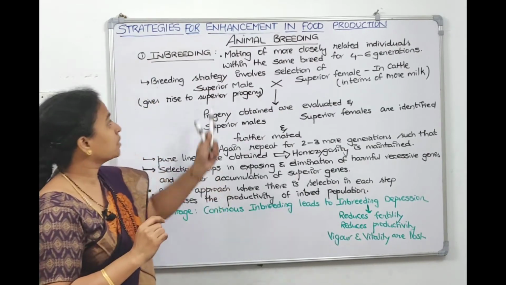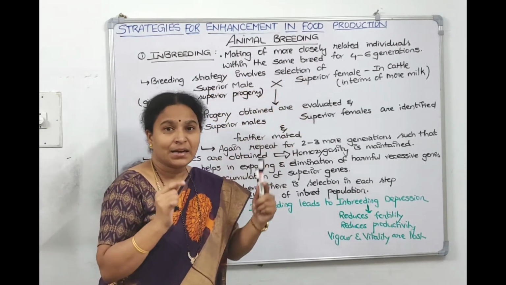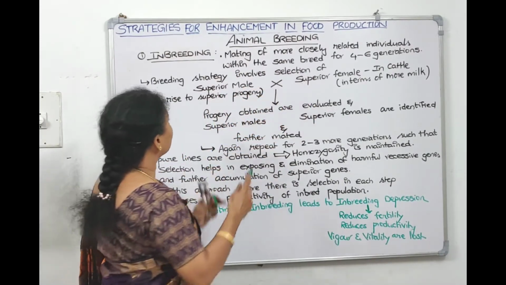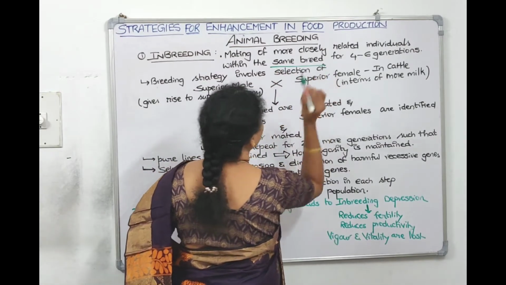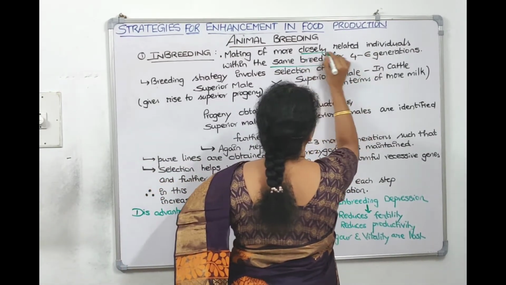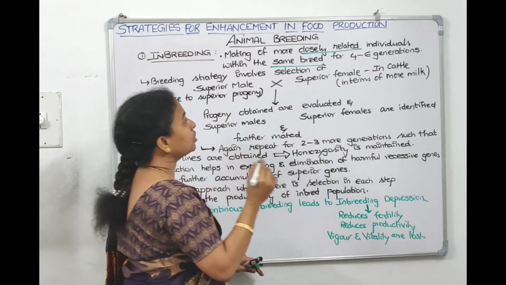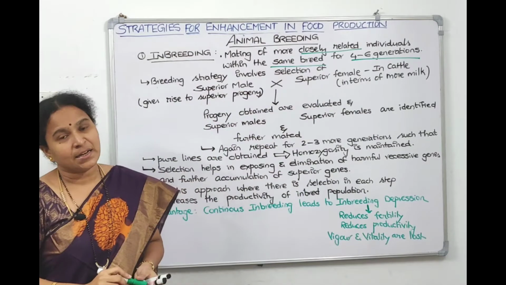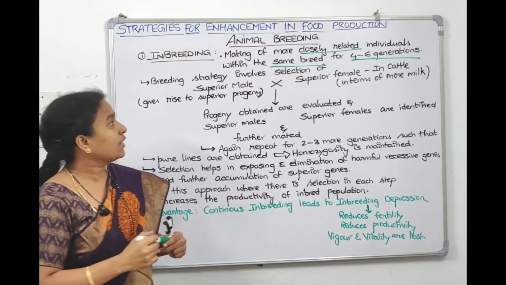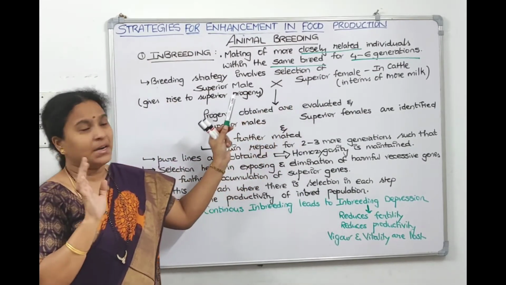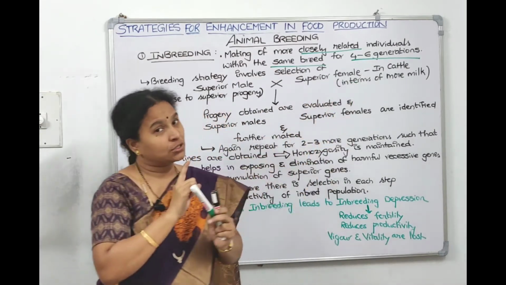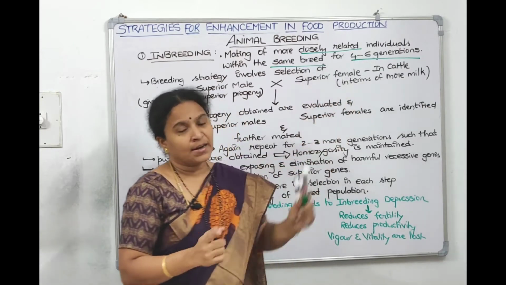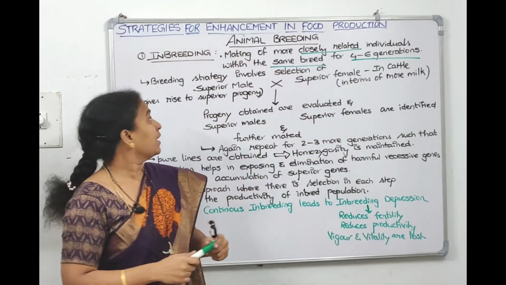So inbreeding means mating of closely related individuals within the same breed. So the important point here is, in inbreeding we mate between the same breed and they are closely related individuals. For how many generations? 4 to 6 generations. I have underlined the key sentences, key words here. So if they tell different breed, it is not inbreeding then. If they tell 2 to 4 generations, it is again not inbreeding. If they tell they are not closely related individuals, again it is not inbreeding, right?